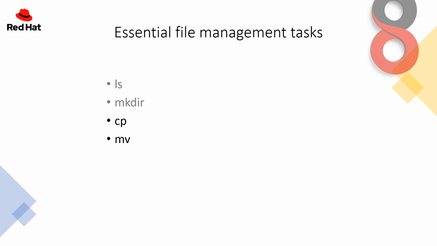I want to talk about cp. cp is for copy, mv is for move. Let me show you. The cp command is the copy command. You can use cp --help to get help on that particular command. And the mv command is for moving any files or folders in the directories. These are the two commands which you are going to use on a daily basis to perform tasks. So let's talk about cp and mv, which are the copy and move commands.